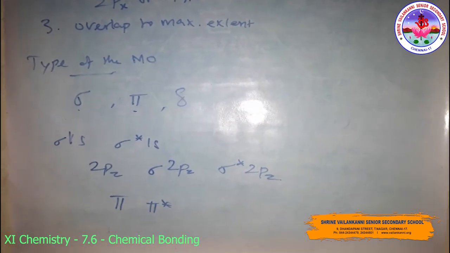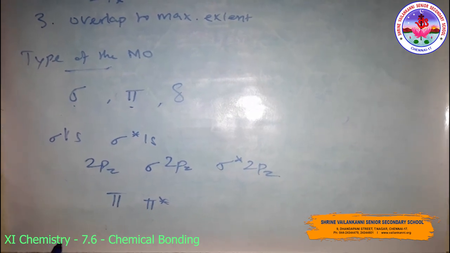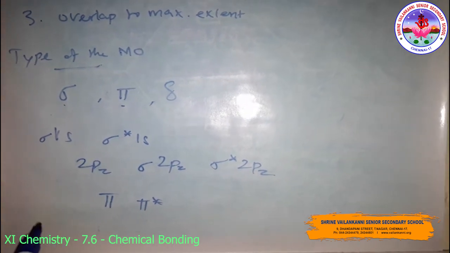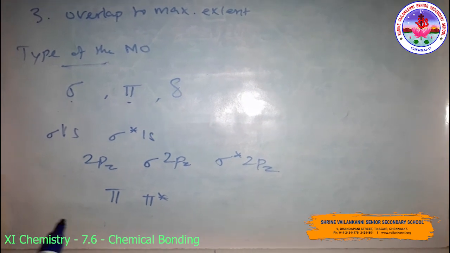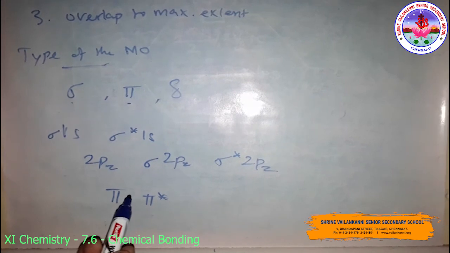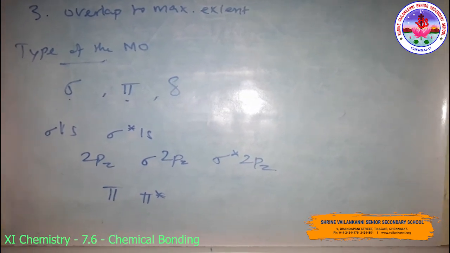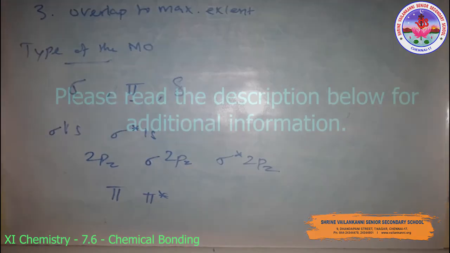The pi bonding molecular orbital has larger electron density above and below the internuclear axis, while the pi star anti-bonding molecular orbital has a node between the nuclei. Then we will see the energy level diagram for the molecular orbitals in the next class.